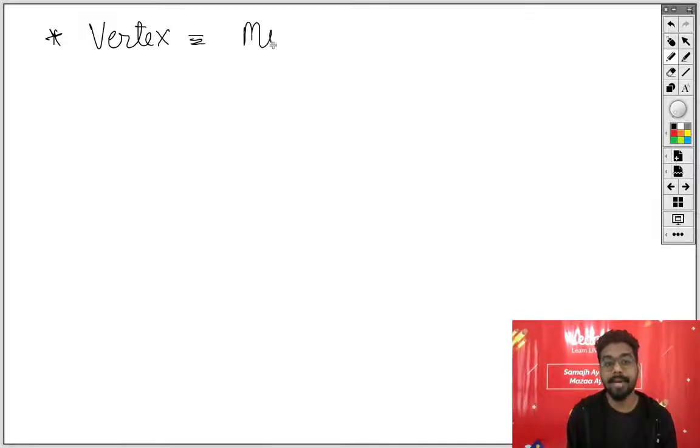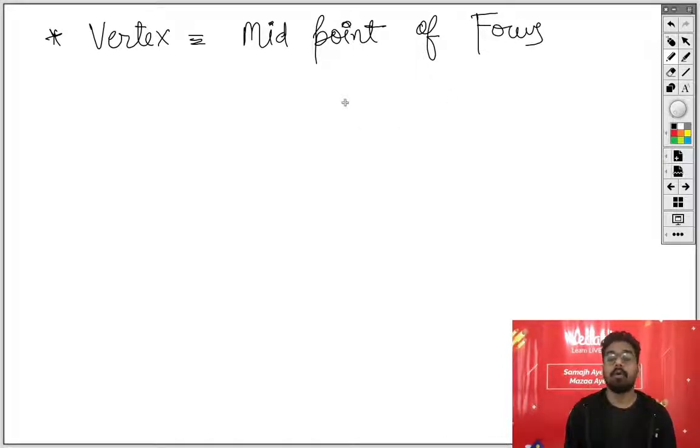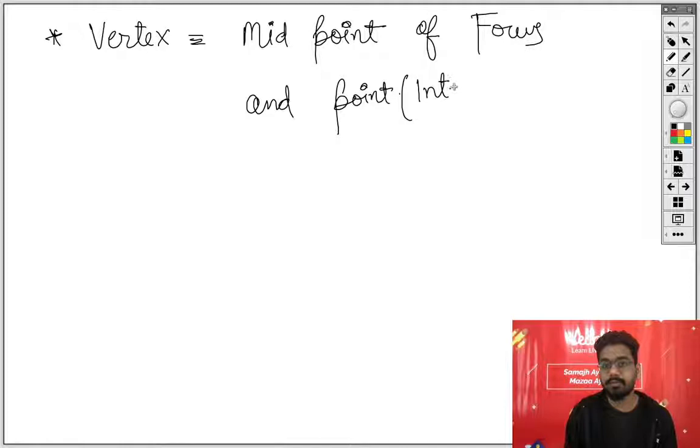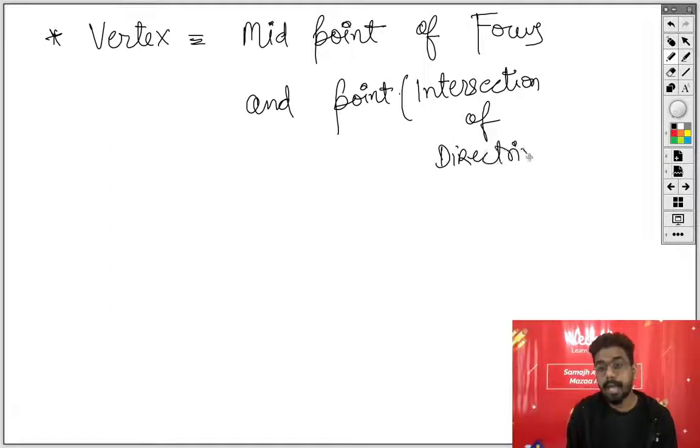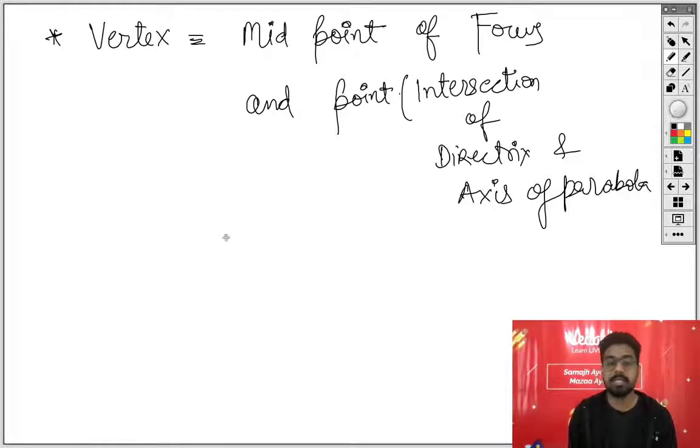Vertex is the midpoint. This is the midpoint of focus, and these all things you have to remember. The midpoint of focus and a point which is the intersection of directrix and axis of the parabola. I will show you a diagram, and then you will understand what exactly it is. And this point is 0, 0.